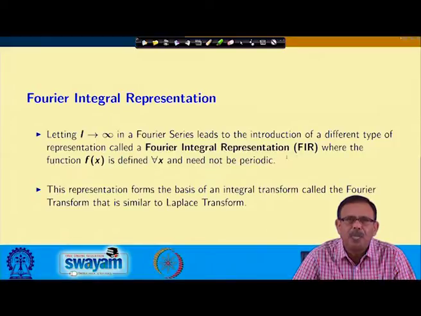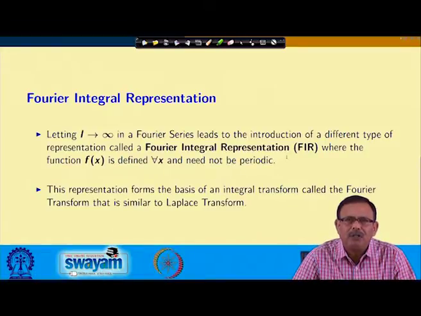Please note this: the function is defined for all x whenever L approaches infinity, and it need not be periodic in that case. This representation forms the basis of an integral transform, which we call the Fourier transform, that is similar to your Laplace transform.